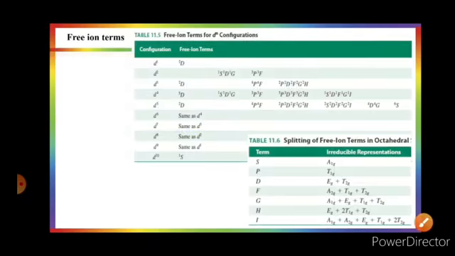Before going into detail, just remember a few things: the transition always takes place between the ground state and the excited state. These ground state and excited state originate from the electronic repulsion, electron-electron interaction.